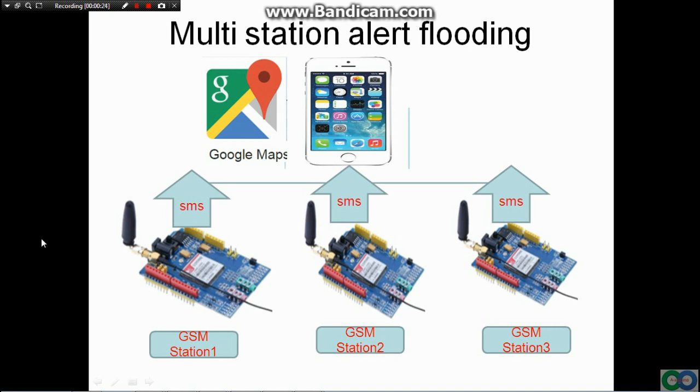If you have many stations and a station raises an alarm, you have to know where the alarm comes from, where the location is. The idea today will add an SMS to send your alarm for flooding or raining and include the location of your station.